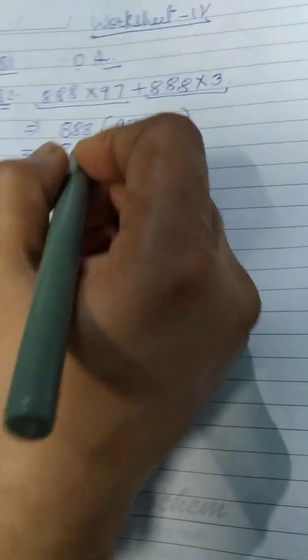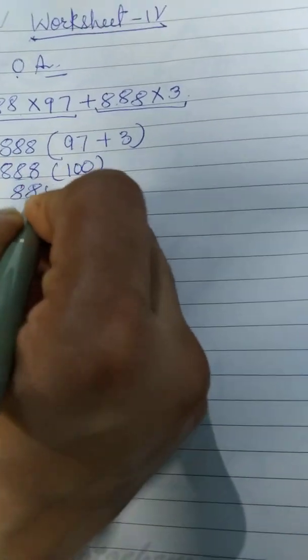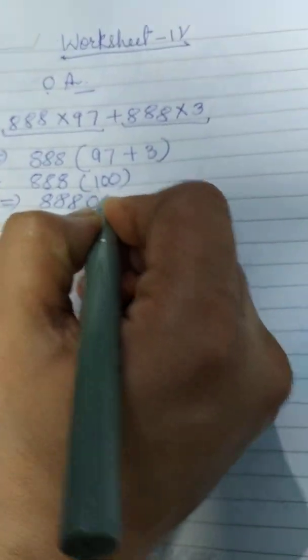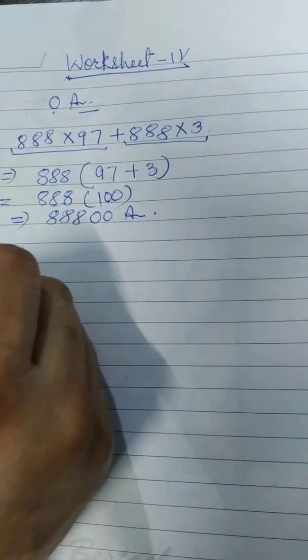Now 888 common, 97 plus 3 is 100. Now we have to multiply these two numbers. So 888 1s are 888 and 0 0. This is the answer.